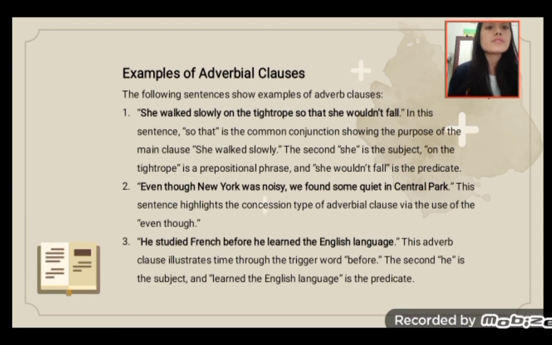Even though New York was noisy, we found some quiet in Central Park. The sentence highlights the concession type of adverbial clause via the use of even though. He studied French before he learned the English language. This adverb clause illustrates time through the trigger word before. He is the subject and learned the English language is the predicate.